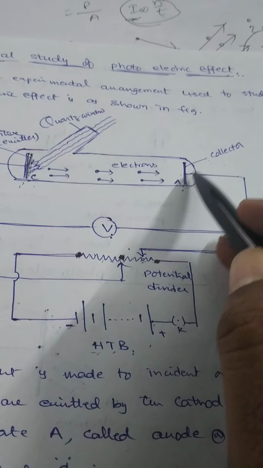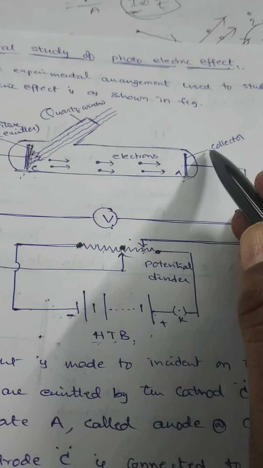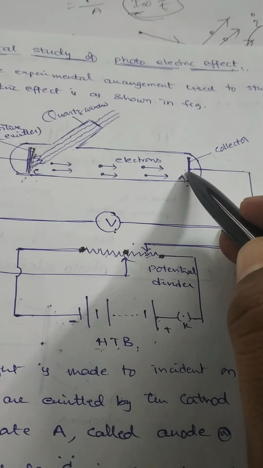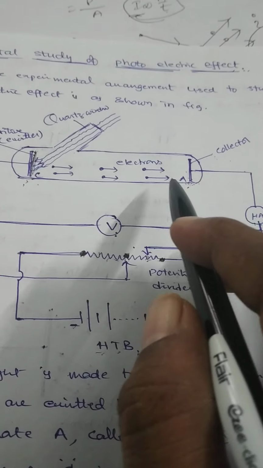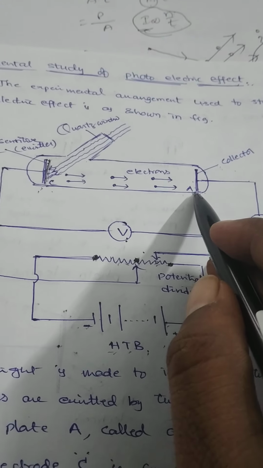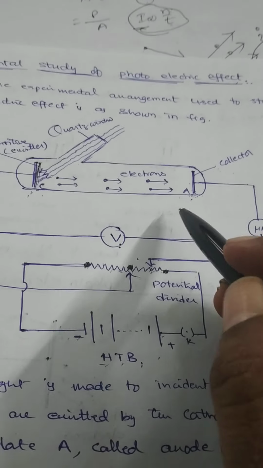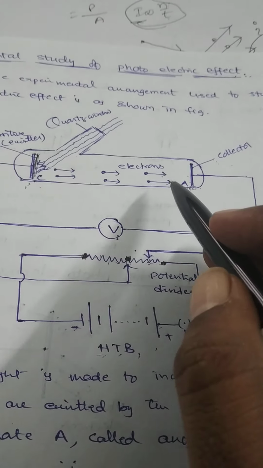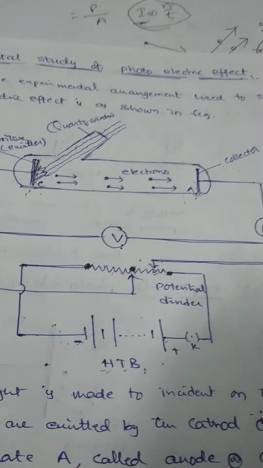If we increase further the negative potential of A, at a particular negative potential no single electron can reach the plate A. That means the photoelectric current completely becomes 0. So the negative potential of A at which photoelectric current becomes 0 is called the stopping potential, represented by V0.